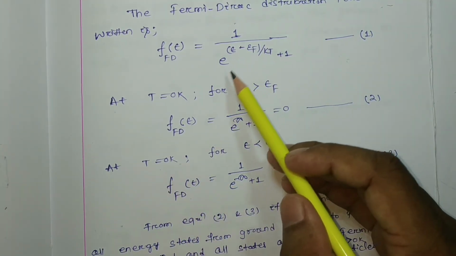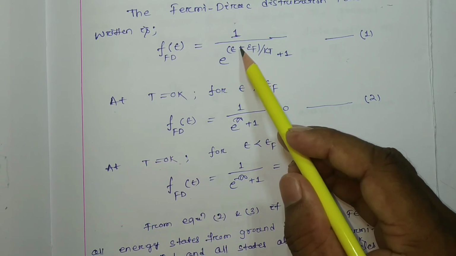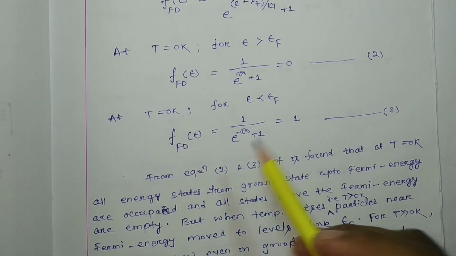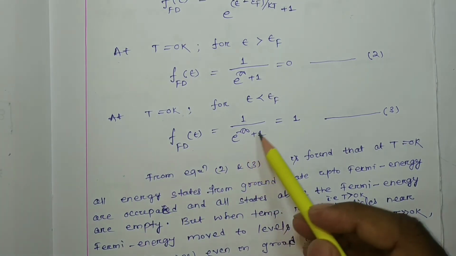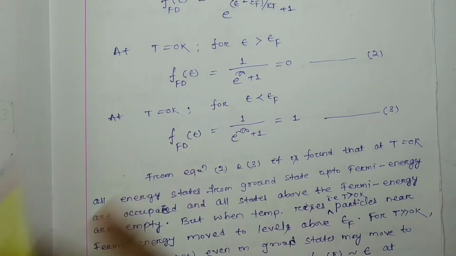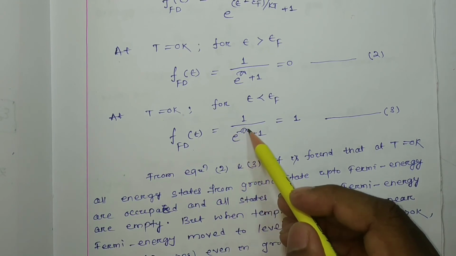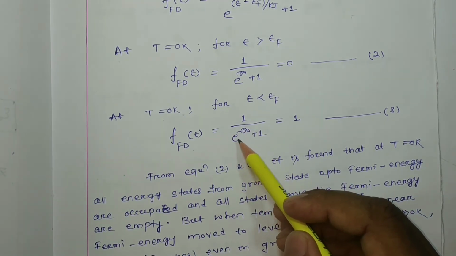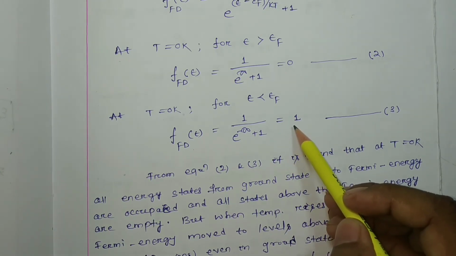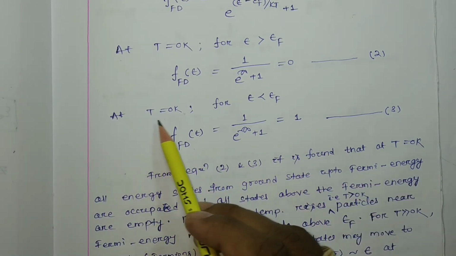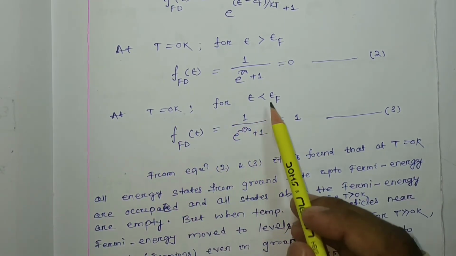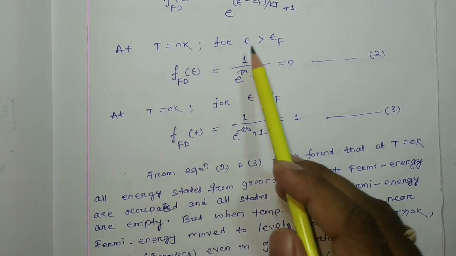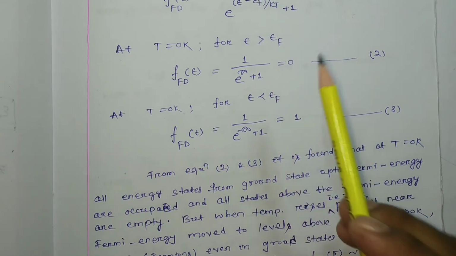So this will be minus something divided by 0. It will be e to the power minus infinite plus 1. We know e to the power minus infinite is 0, so the answer we got is 1. So at T equal to 0 Kelvin, for epsilon less than epsilon F it will be 1, and for epsilon greater than epsilon F it will be equal to 0.